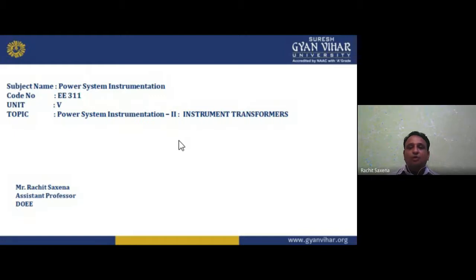Then we have the temperature to current converter. The input is temperature, and corresponding to the temperature we get current at the output. So the input is temperature, but the output is in the form of current.